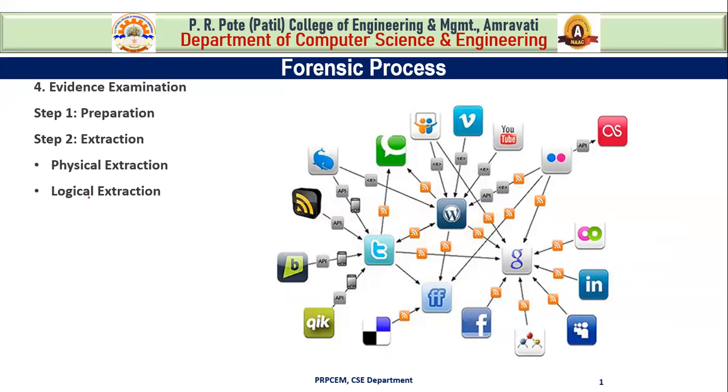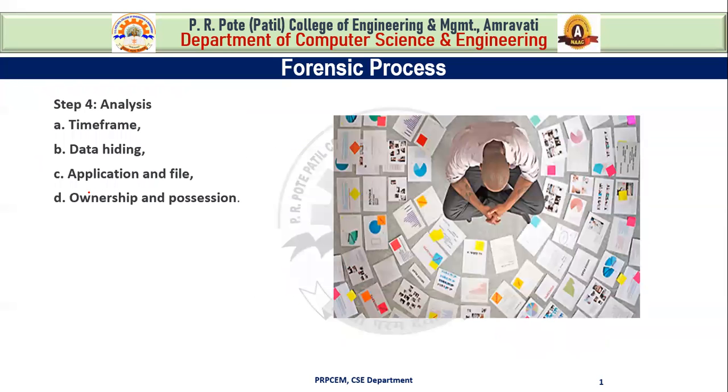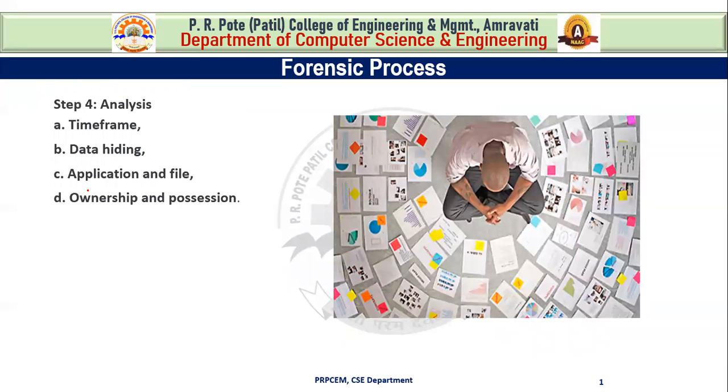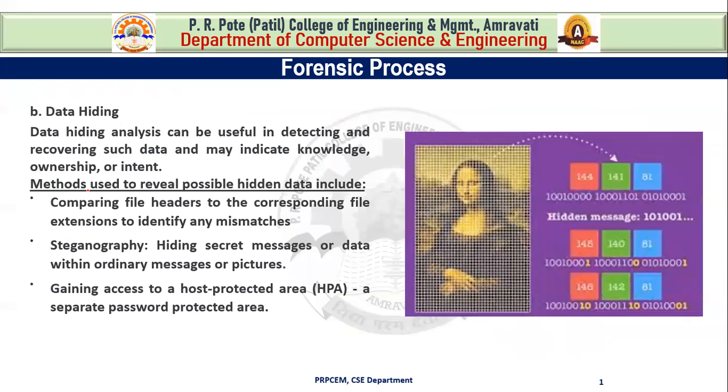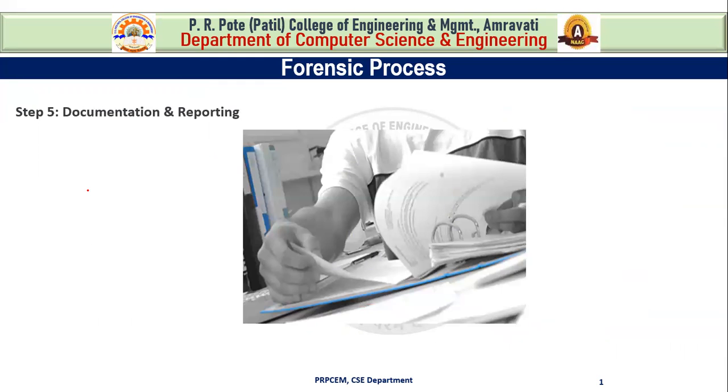Extraction is categorized into two parts, that is physical extraction and logical extraction. Then the next one is analysis, which is categorized into four parts: time frame, data hiding, application and file, ownership and possession. And now step 4 is conclusion, and step 5 is the documentation and reporting of the complete digital forensic investigation process.